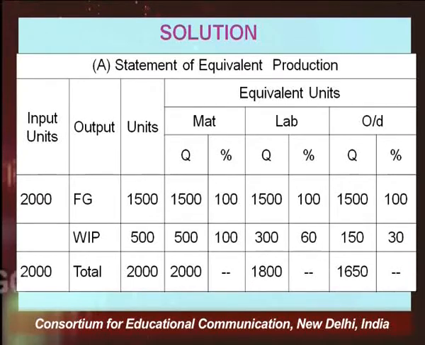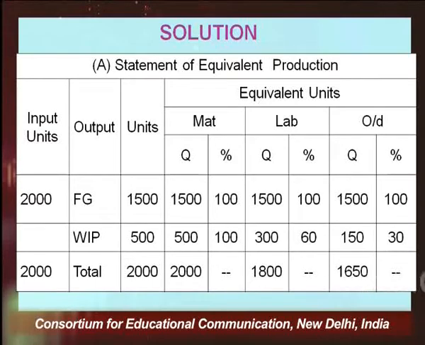That is being transferred, you may say, to the next process. So, as you are seeing here in these three columns, material columns, labor columns, overheads column, I have further subdivided it in two different columns, Q for quantity and percentage. So, for each of the elements you will write the quantity, percentage, quantity, percentage, quantity, percentage. Since 1500 units have been fully completed in terms of material, labor, overheads, so you will write 1500, 100%, 1500, 100%, 1500, 100%. Then work in progress 500 units.